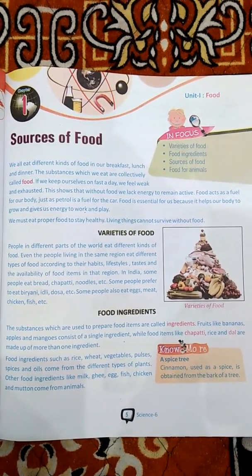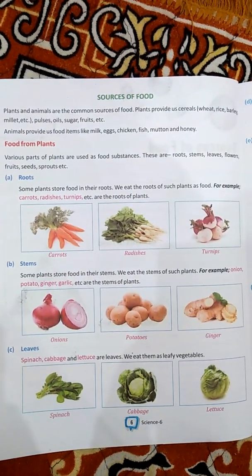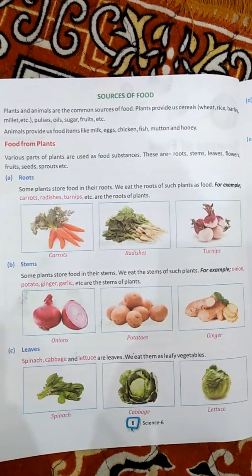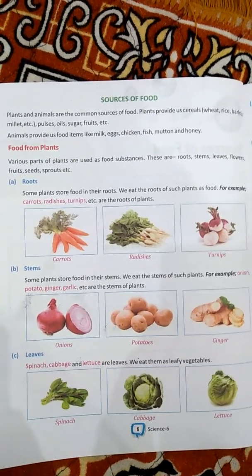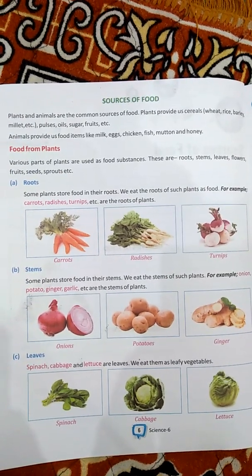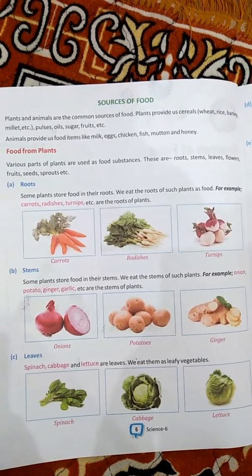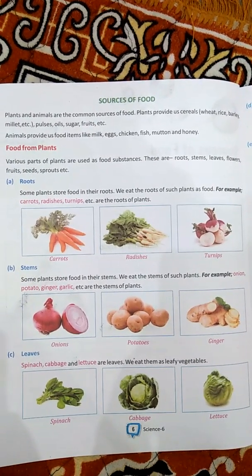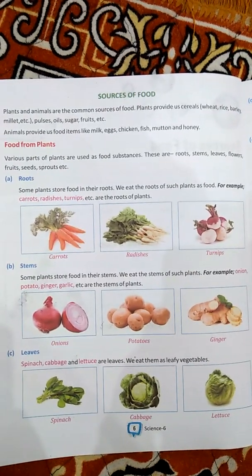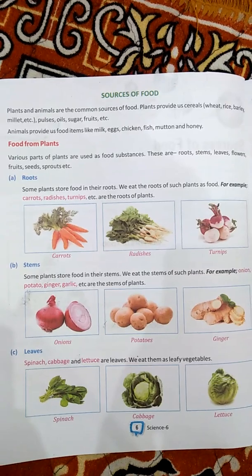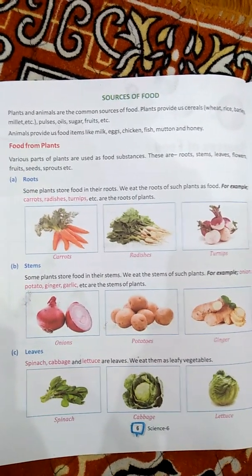Our next topic is sources of food. Plants and animals are the common sources of food. Plants provide us cereals like rice, barley, millets, pulses, oils, sugar, and many other components. Animals provide us food items like milk, eggs, chicken, fish, mutton, and honey. All these food items are provided by a variety of animals like honeybee, cow, buffalo, and many more.